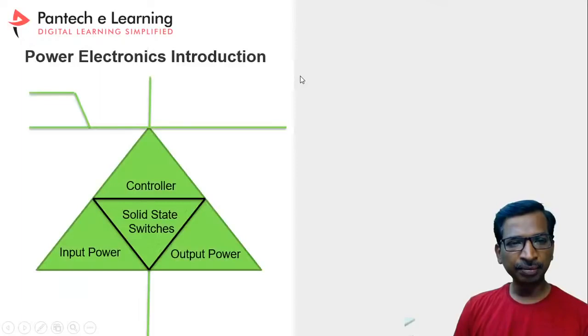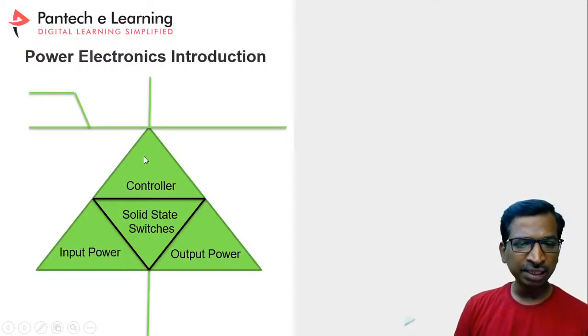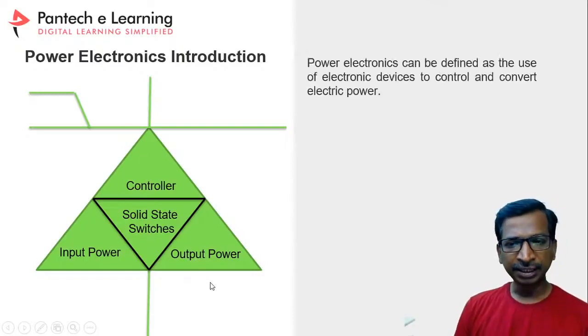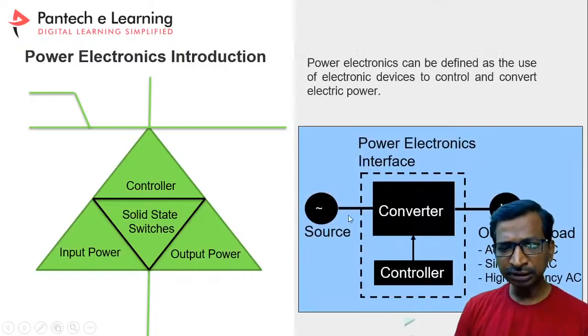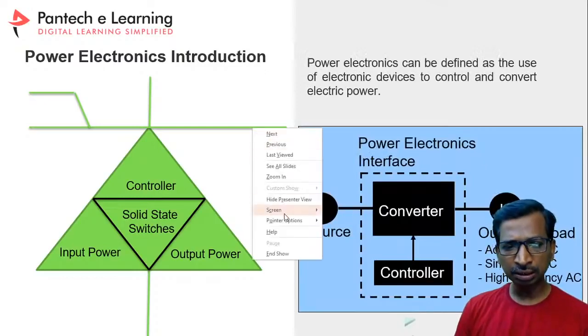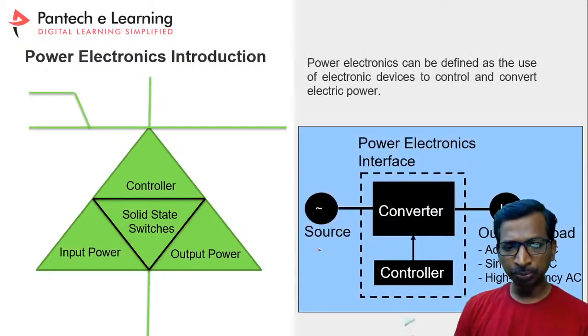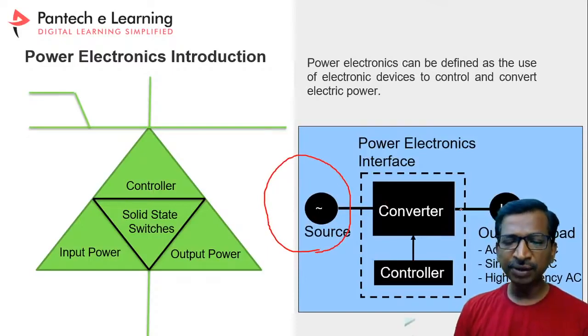If you take power electronics, here you can apply an input power with the help of solid state switches. The controller will activate the solid state switch, so based on this controller the output power is enabled. If you are applying voltage or power to the circuit, this converter will convert it.